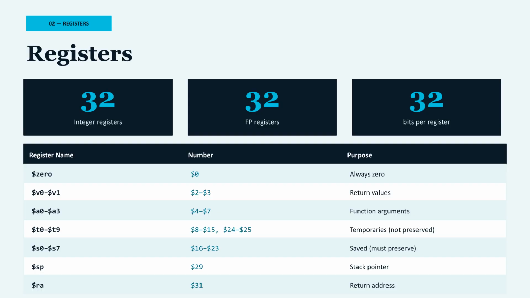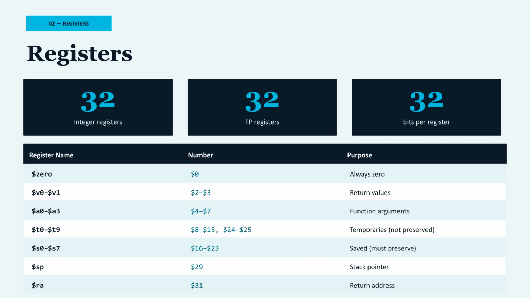Now, let's look at registers. Registers are the fastest storage in the processor. There are 32 integer registers and 32 floating point registers. Integer registers go from $0 to $31. Some have a special purpose. $0 always contains 0. $2 and $3 are for return values. $4 to $7 are the function arguments.